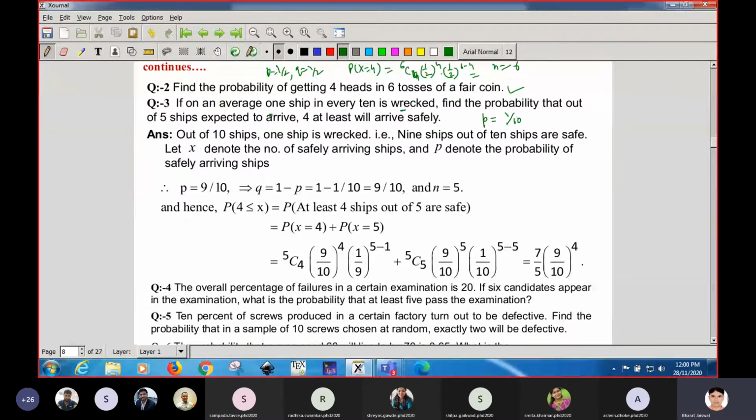One minute. On an average, one ship in every 10 is wrecked. Find the probability that out of 5 ships expected to arrive, at least 4 will arrive safely. Safely: if 1 is wrecked, then 9 will be safe. So the probability of getting safe ships will be 9/10, and the probability of getting a wrecked ship will be 1 minus p, that is 1/10. Out of 10, 1 gets wrecked, so 9 will arrive safely, so the probability for safe arrival will be 9/10. Is there any doubt in this?